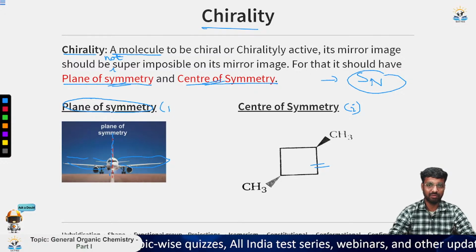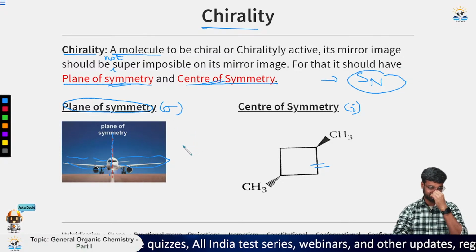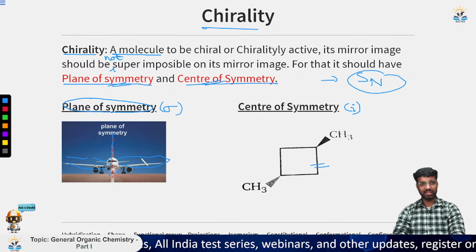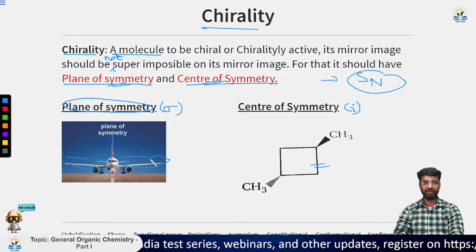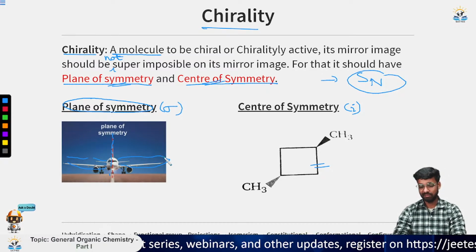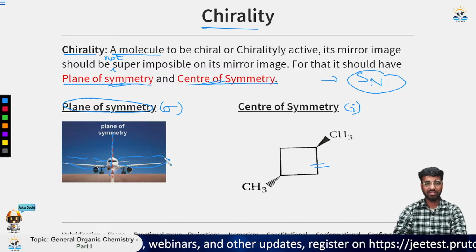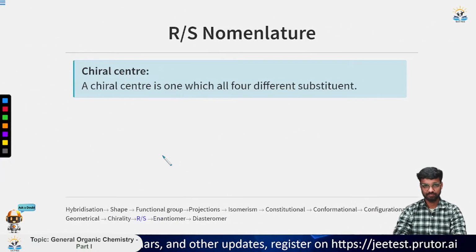And this one is denoted by sigma, that is the plane of symmetry. So if a compound has a plane of symmetry or a center of symmetry, or either of them, then it will not be chiral. And for the opposite case, it will be chiral.